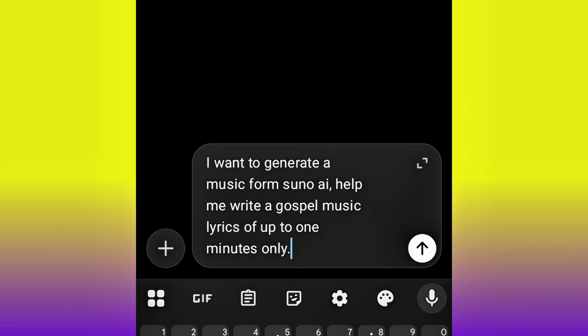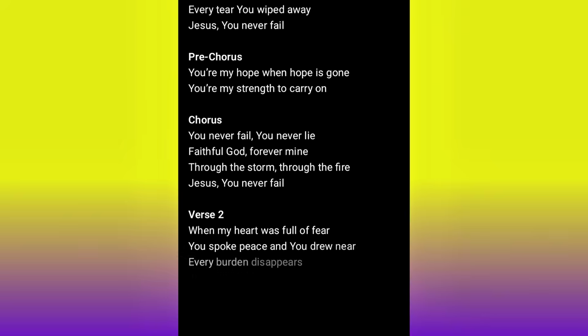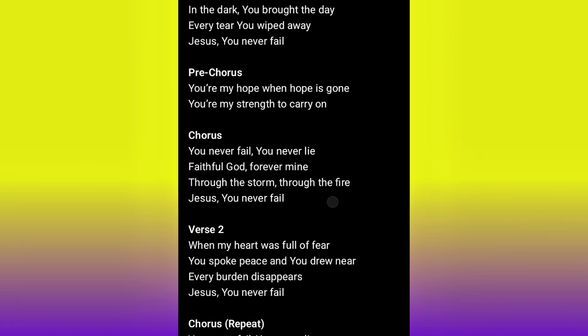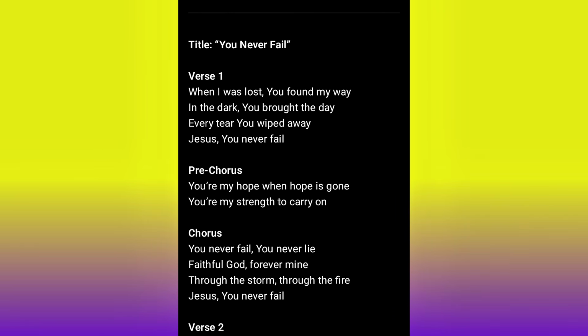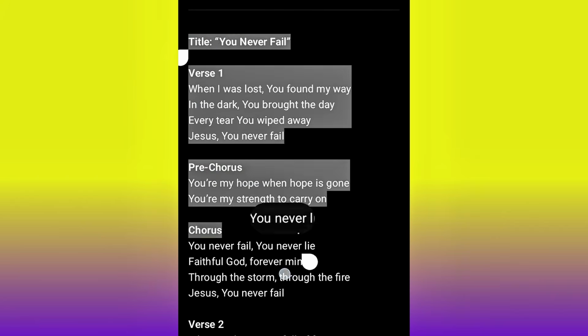Okay, so see what I did. I say I want to generate a music from Suno AI. This is from Suno AI. From Suno AI, help me write a gospel music lyrics of up to 1 minute and hit OK. And then boom, here is our music lyrics. Okay. So what I need to do now is to copy this particular lyrics and head over to my Suno AI to generate my music.